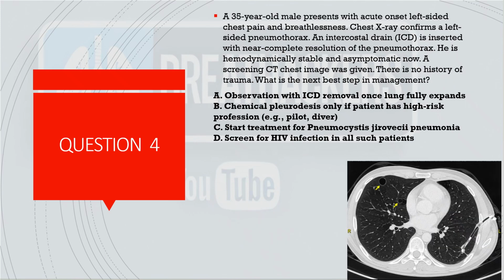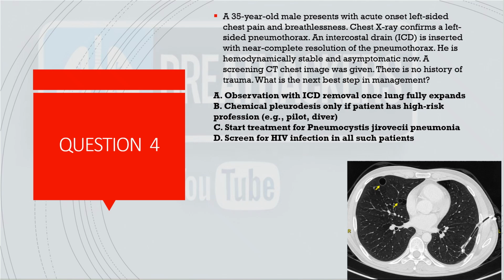Coming to the next question, number 4: a 35-year-old male presented with acute onset left-sided chest pain as well as breathlessness. Chest X-ray showed a left-sided pneumothorax. ICD was inserted. Chest X-ray showed a near complete resolution of the pneumothorax, and then they got a CT done. The CT chest image given here might not be the same or matching the exam. Also, the options given here may not exactly be the same. This is based on recall only.